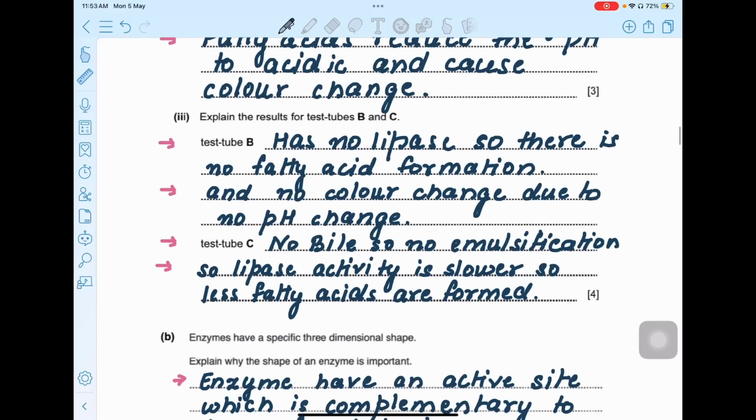Similarly, in test tube C, there is no emulsification because there is no bile, but there is still lipase. So the lipase is going to break down the fats, although the activity of lipase here is going to be lower. So this is what you have to write here: the lipase activity is lower, so less fatty acid is formed.